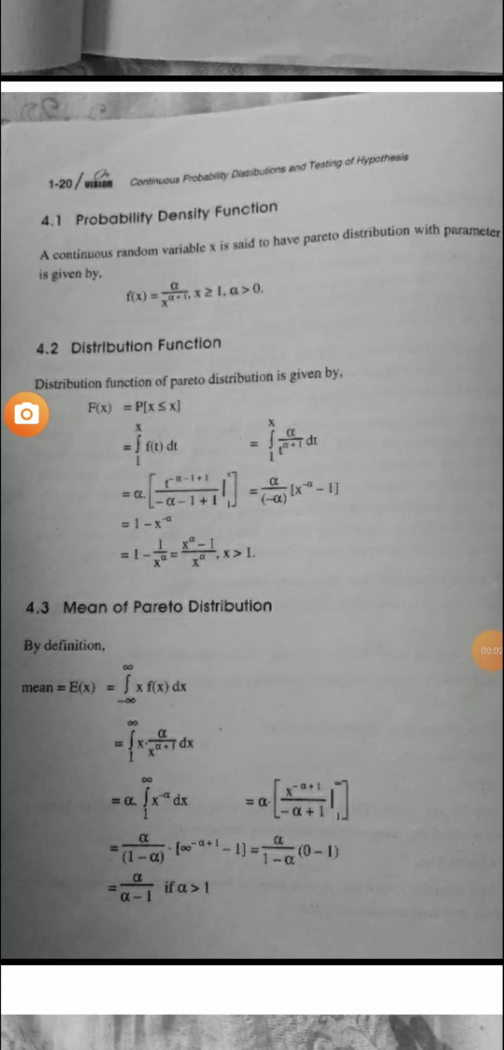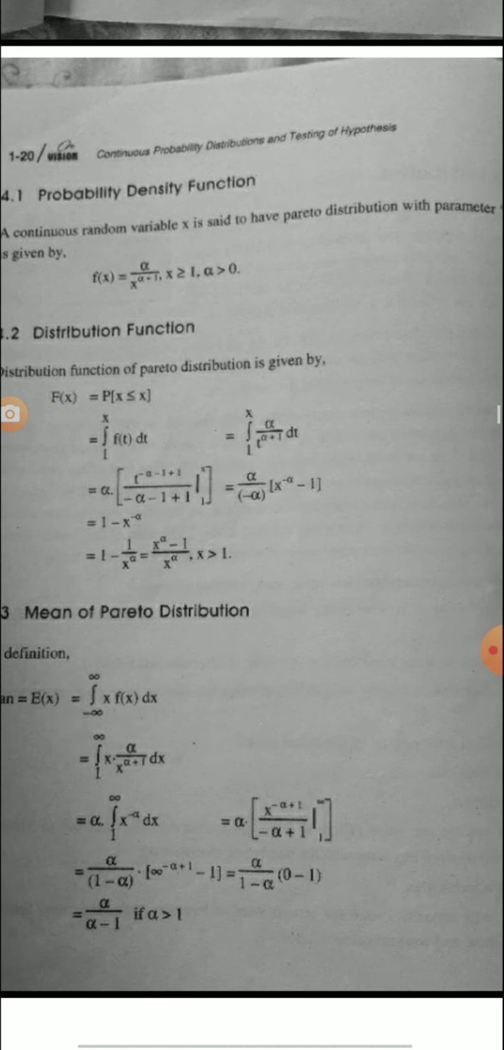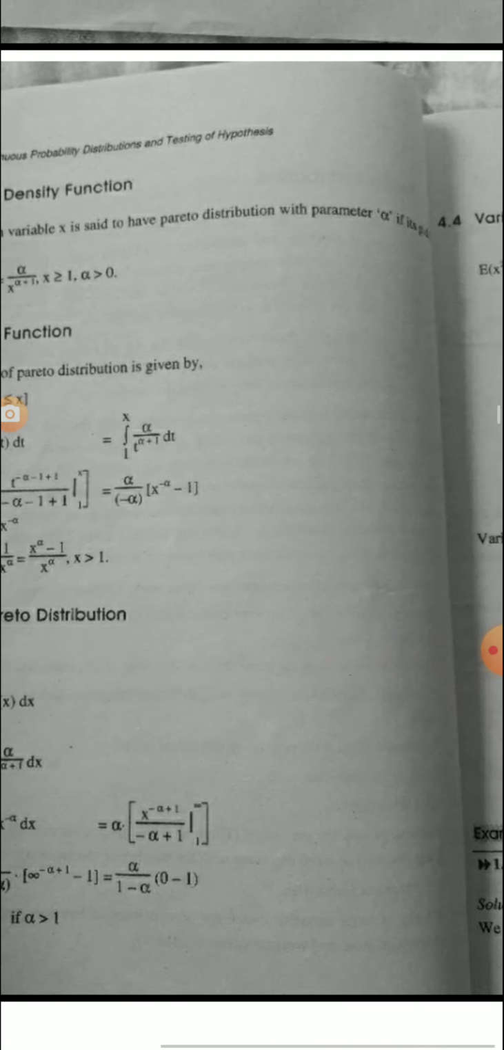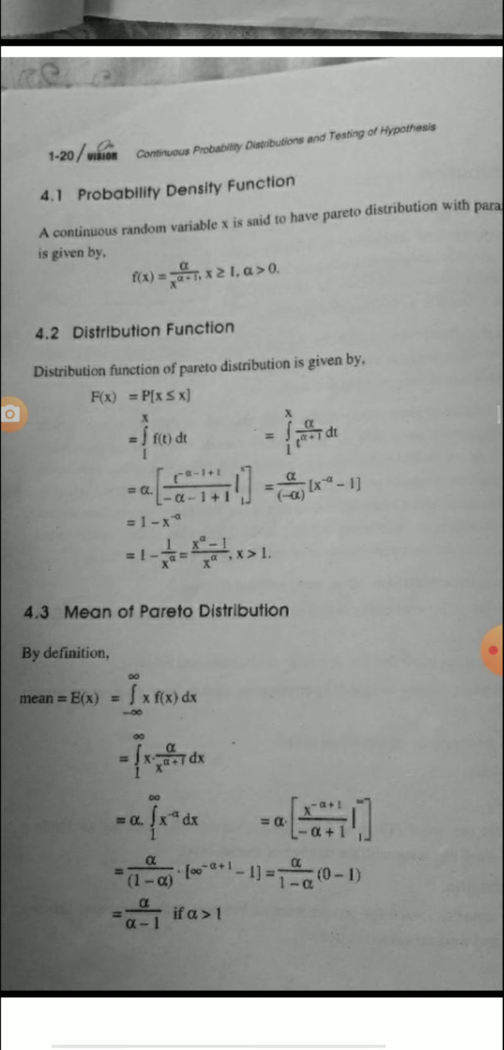Students, next point is probability density function. A continuous random variable x is said to have Pareto distribution with parameter alpha if its probability density function is given by f(x) equals alpha upon x raised to alpha plus 1, x greater than or equal to 1 and alpha greater than 0.